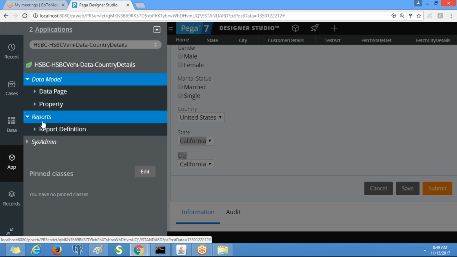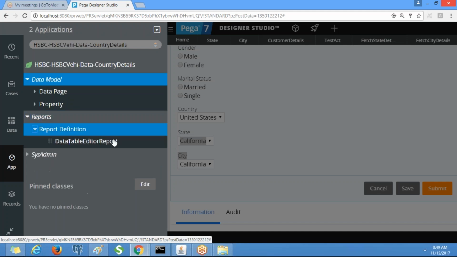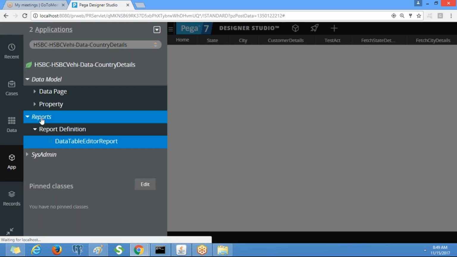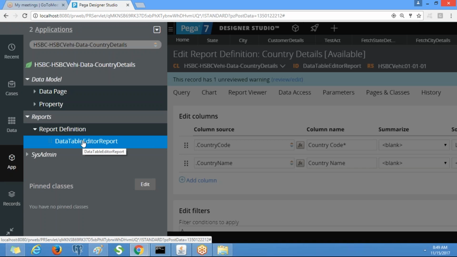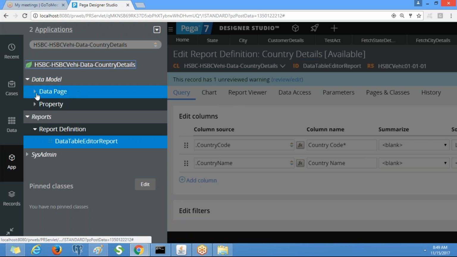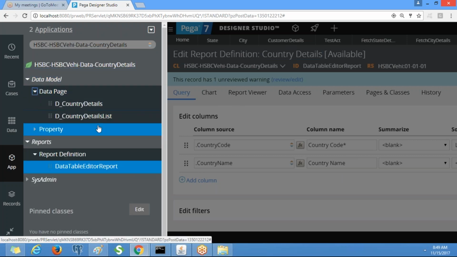Here we see one more category, reports. Under the reports category we have a rule called report definition. Reports is the rule category, this is the rule type, this is the rule instance, or simply called rule. PRPC automatically created this. Similarly, data page also. We'll be discussing data pages later.